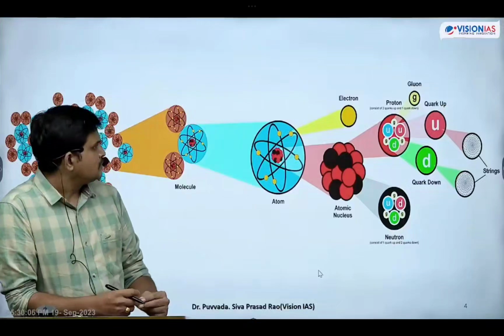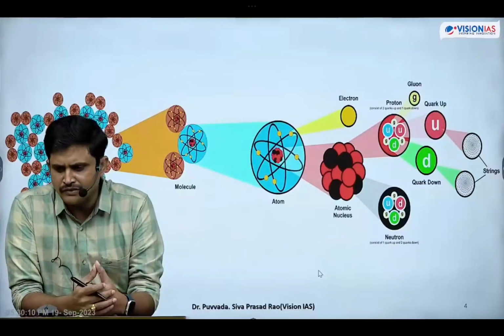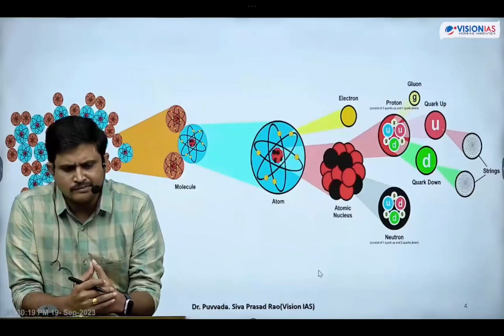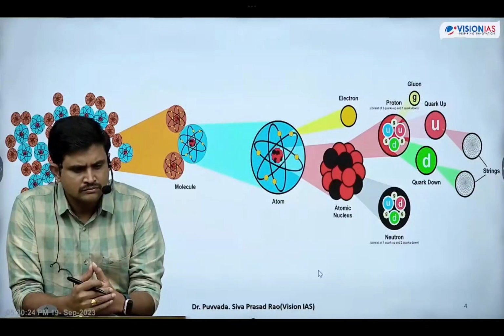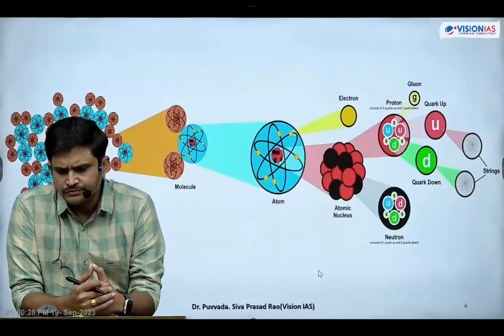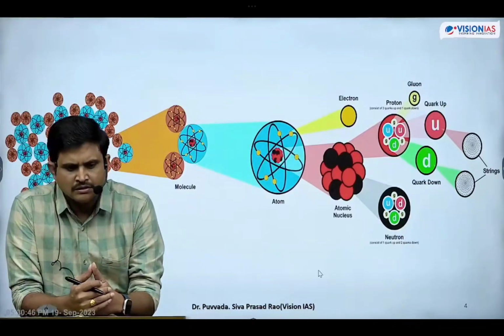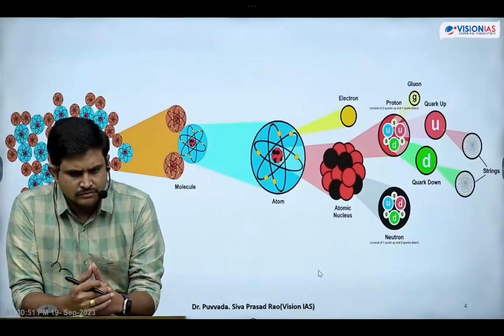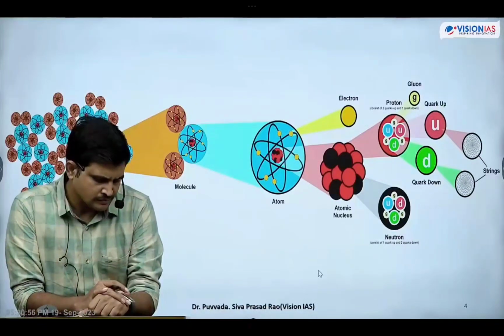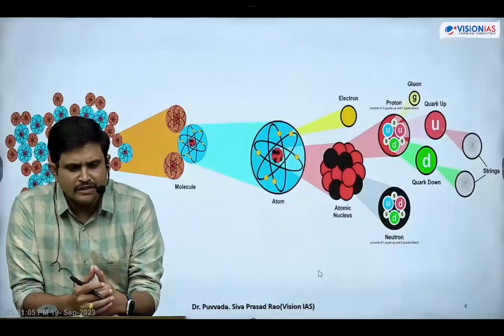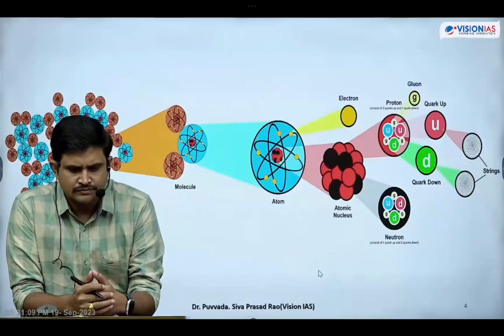The next one: protons and neutrons in the nucleus of an atom together have a positive charge. And electrons that are revolving around the nucleus have a negative charge.